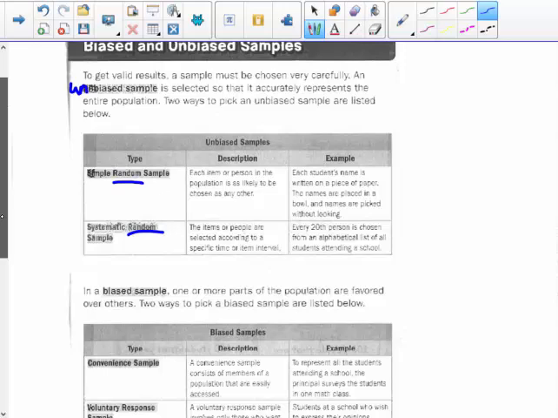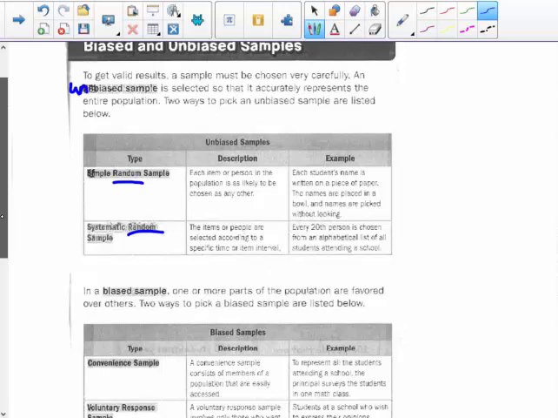So we want to ask them, what's your favorite item on the lunch menu? We could do that, every 20th person chosen from the alphabetical list of students. We could stand outside the doors as kids come in the morning, getting off the bus, and ask every 10th student coming into Martha Brown, what's your favorite item on the lunch menu today or any day?